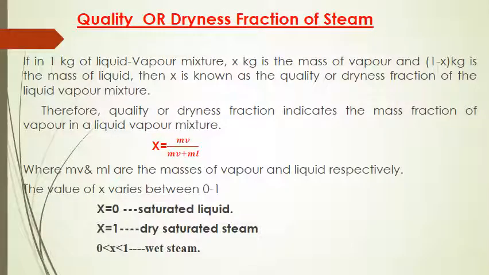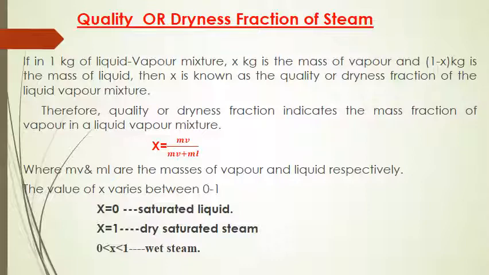Now we will discuss another important property related to steam, which decides the quality of steam, called the dryness fraction of steam. If in 1 kg of liquid vapor mixture, x kg is the mass of vapor and 1 minus x kg is the mass of liquid, then x is known as the quality or dryness fraction of the liquid vapor mixture.